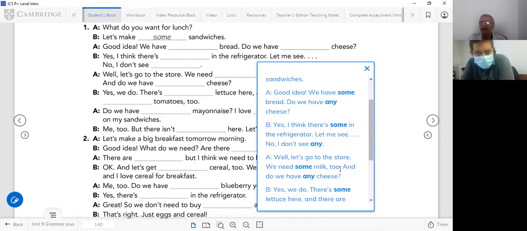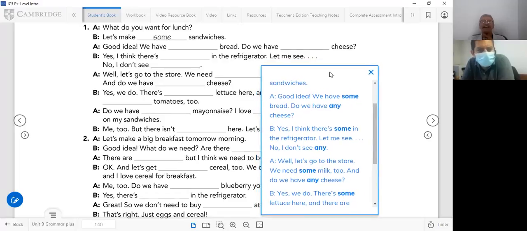We need some milk too. And do we have any cheese? In this case, is it affirmative, negative, or question? What is it? Scroll down a little. Okay, right here.